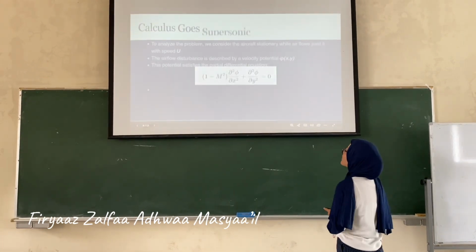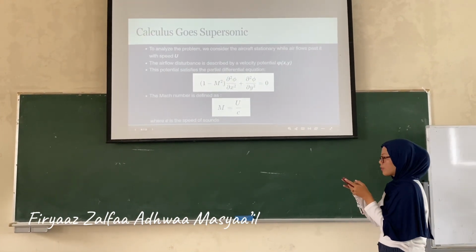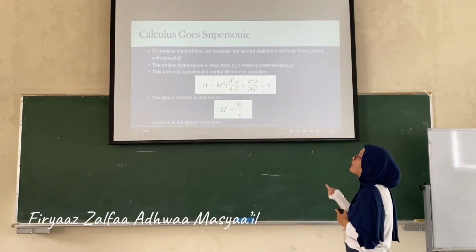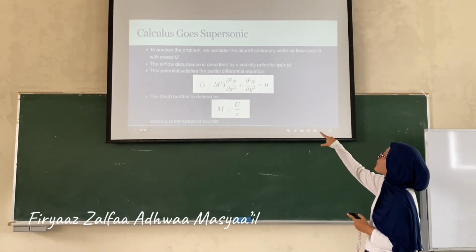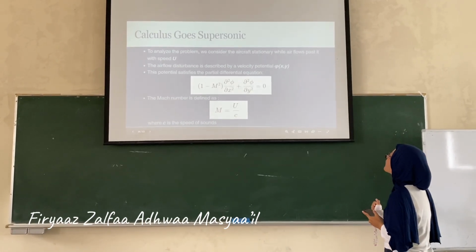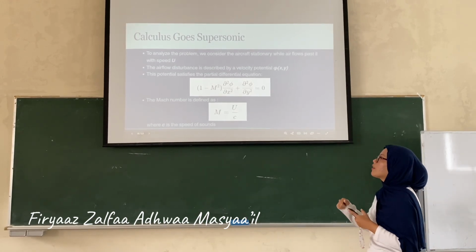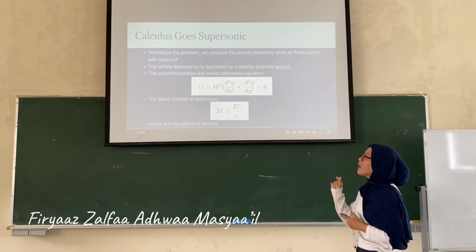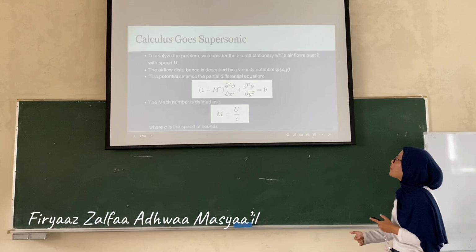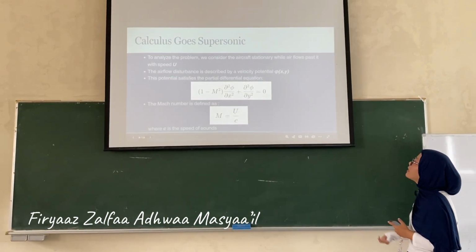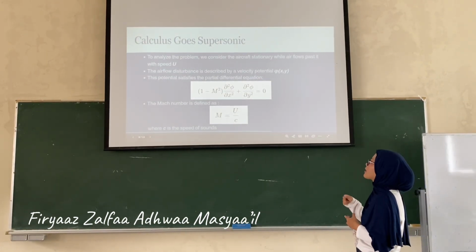Next. To simply analyze the problem, we consider the aircraft stationary while the airflow passes it with speed denoted by u. The airflow disturbance is described by a velocity potential denoted by P of x, y.